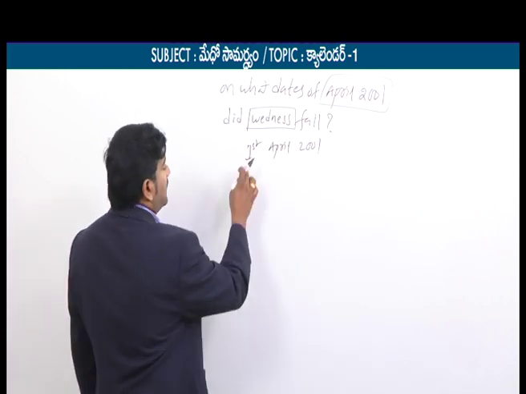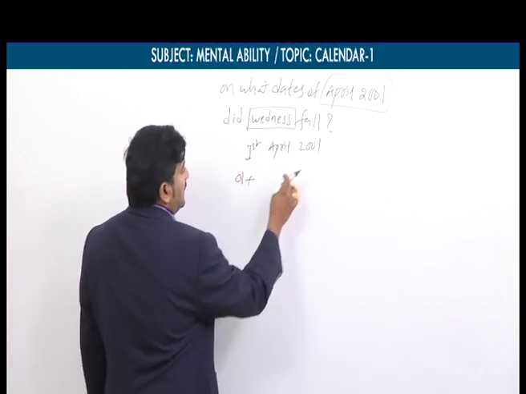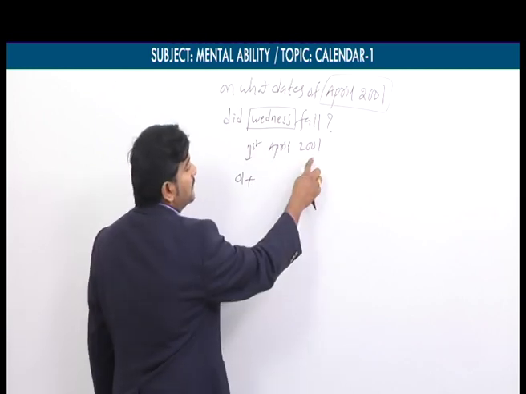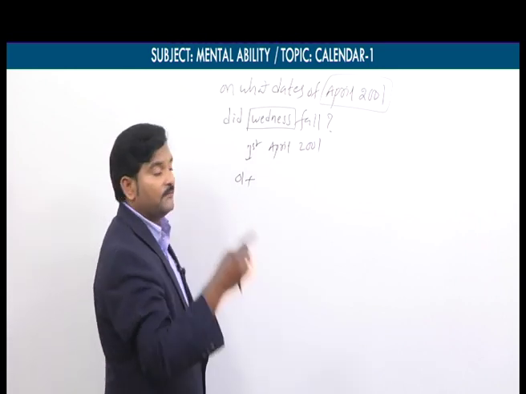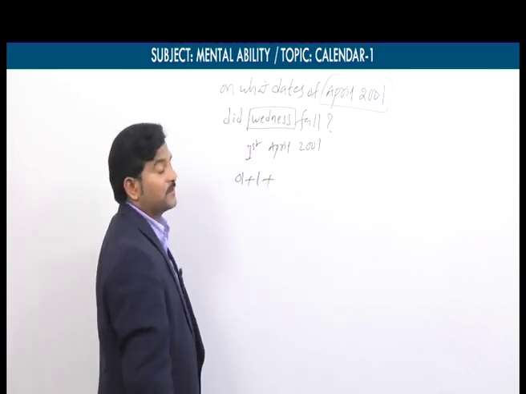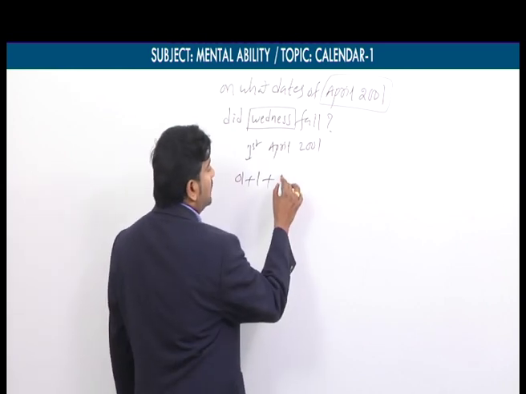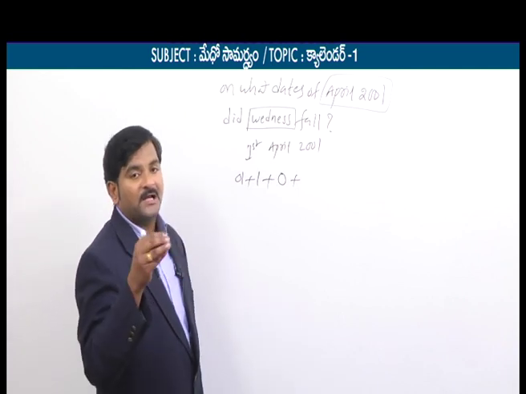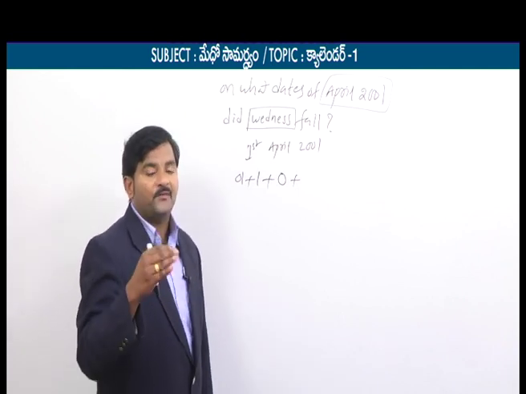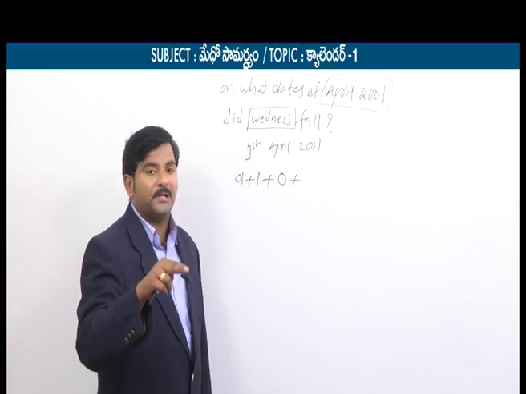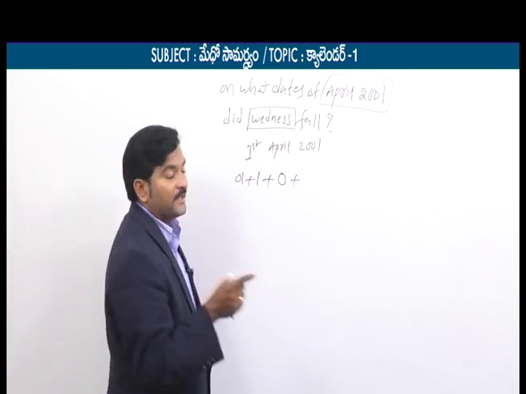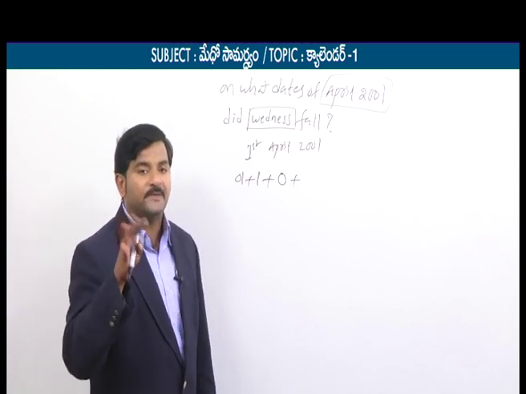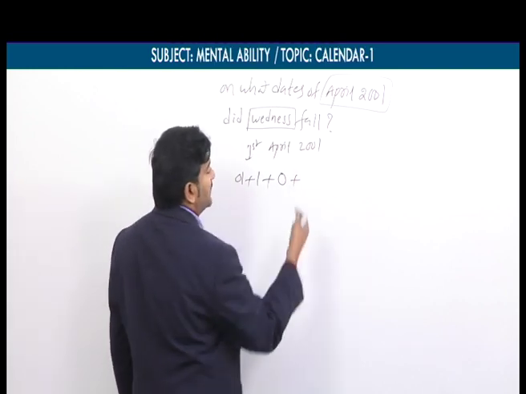Now we'll substitute here. Date, how much there? 1. Number of years, how many are there? 2000 is the century. Apart from this 2000, how many extra years do we have? Only one extra year. That's why number of years equals 1. Fortunately, here leap years equal 0. Because if you get above 4, if you get 5 years, then you get 1 leap year. If you get 11 years, you get 2 leap years, and so on. Since we are getting only 1 year, there is no meaning in taking leap years. So if it is above 4, then leap years will come. That's why, since it is below 4, leap years are 0.